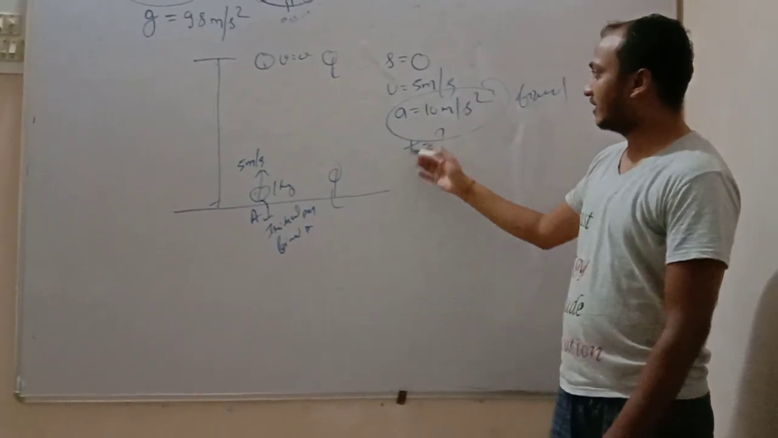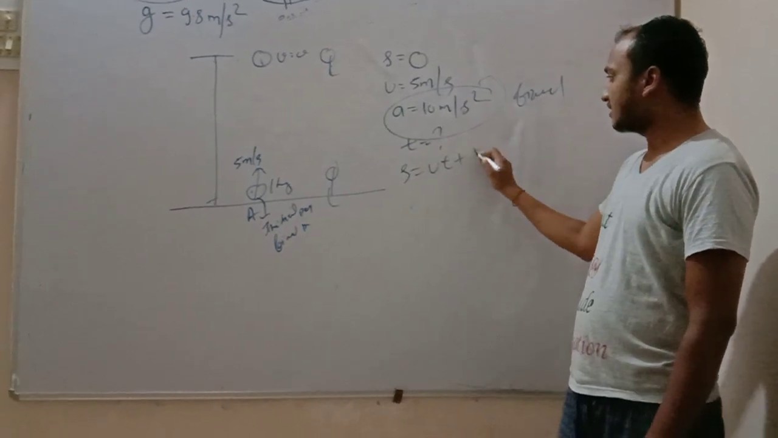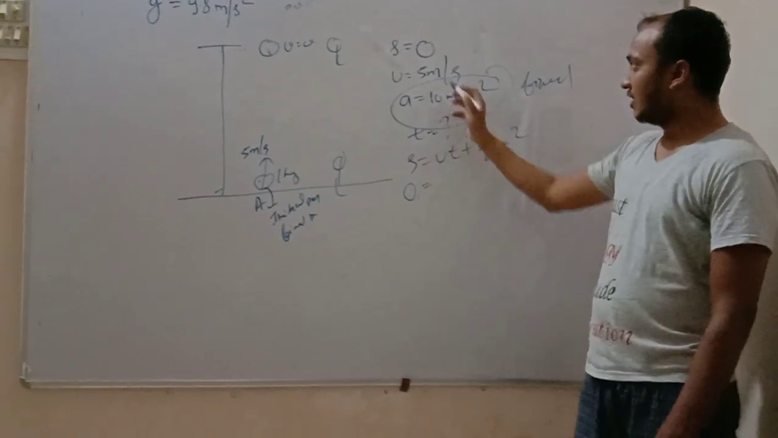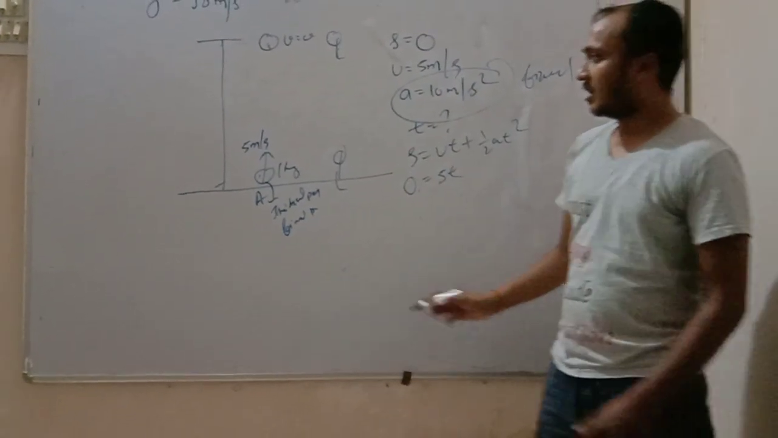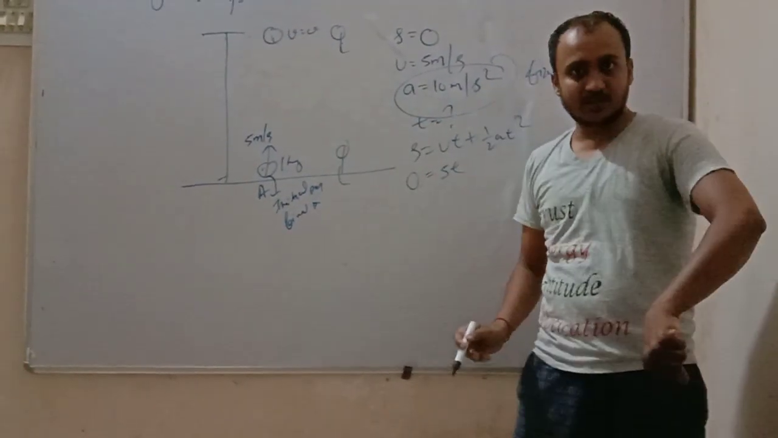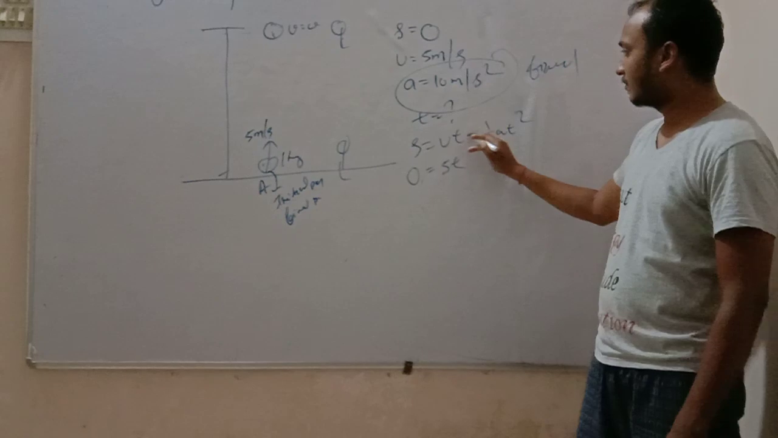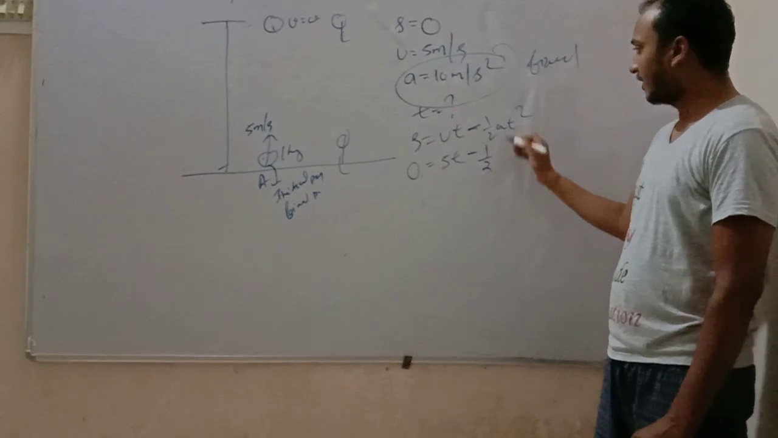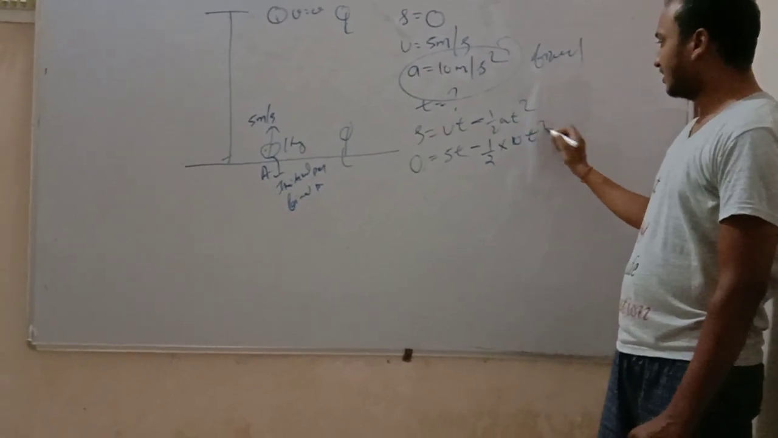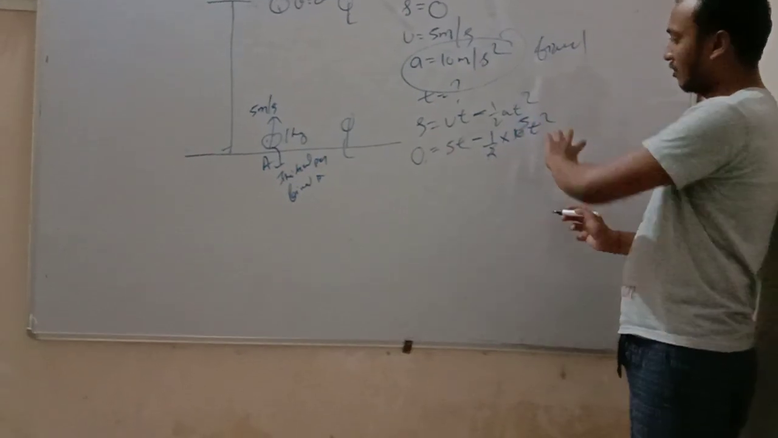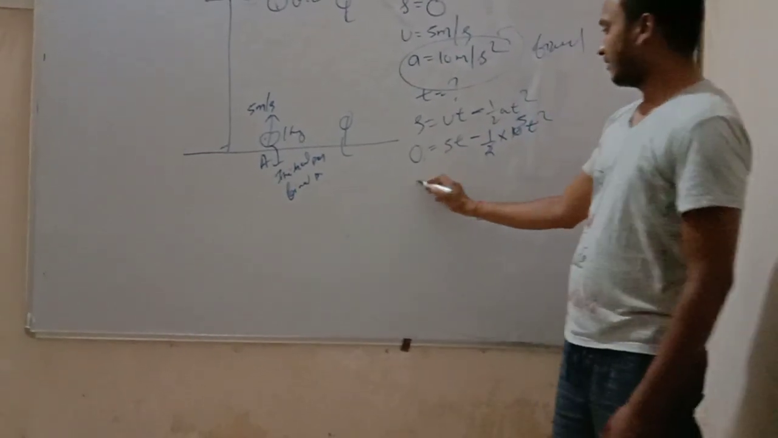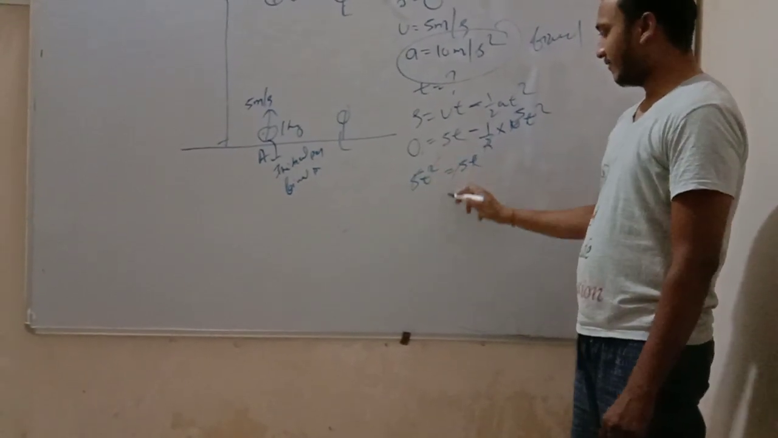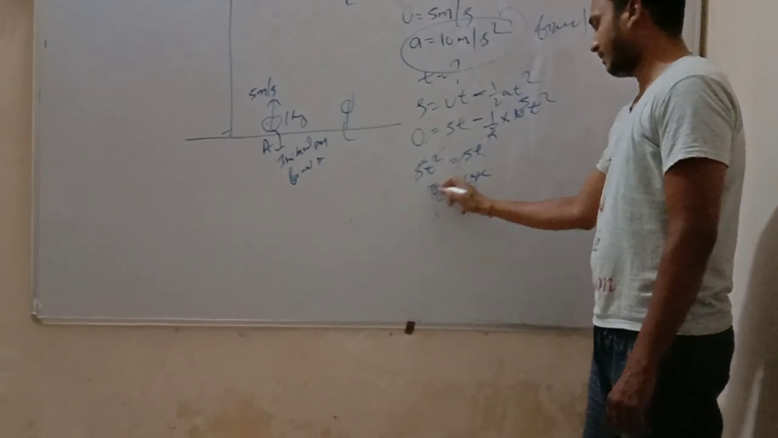Again, friends, we can use the equation s equals ut plus half at squared. Putting in the values: s equals 0, u is 5, so it is 5t. Friends, velocity is in the upward direction and the earth is pulling downward, so we use a minus sign. So 5t minus half, a is 10, and t squared. Taking this to that side, 5t squared equals 5t, the t cancels, so t equals 1 second.